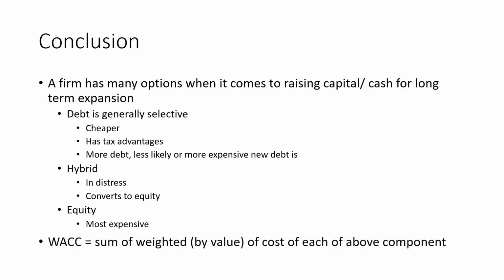And the weighted average cost of capital is the contribution of debt times 1 minus tax rate times the cost of debt, plus the contribution of equity times the cost of equity, plus the contribution of preferred stock times the cost of preferred stock.